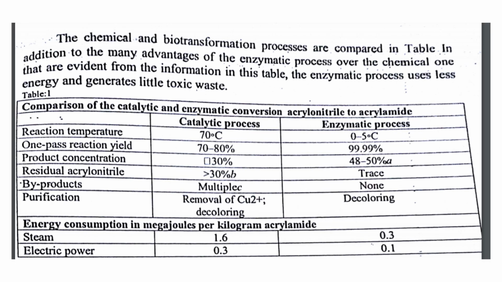This is the table which is copied from the textbook. So you can do a comparison between the catalytic and enzymatic process. For reaction temperature you can only check, it is 70, and in the enzymatic process it's very less. And reaction yield is 80%, but here 99.99, almost 100% result you will get. I mean yield, acrylamide yield.